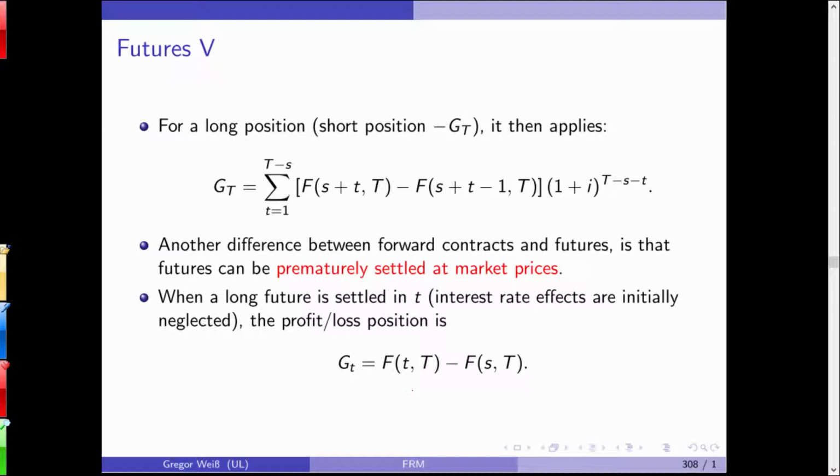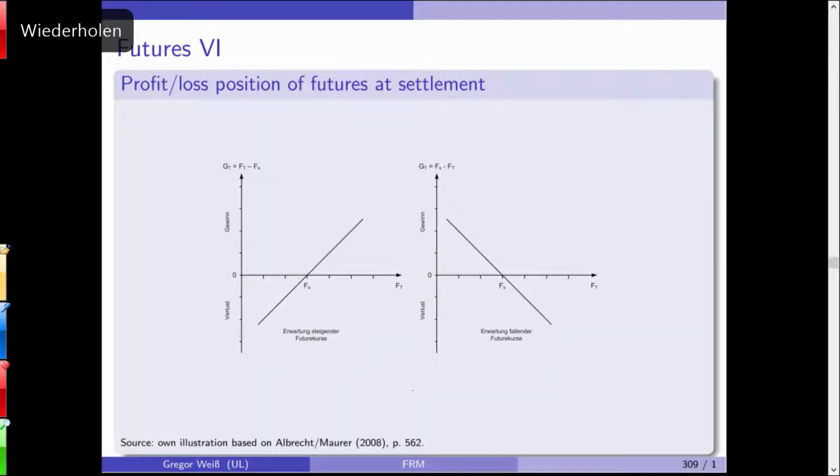And when a long future is settled in t, the profit or loss is simply not just the spot price minus FS, but the current future price minus FS. So the exchange can sell the position on any day. But again, the profit or loss function here looks the same as in the forward contract. €1 in profit due to a change in the future price, and €1 loss here for the opposite party.